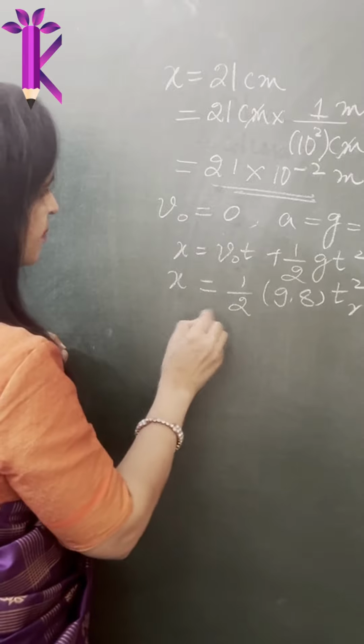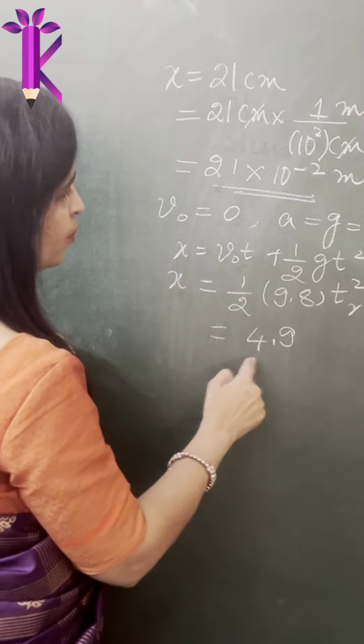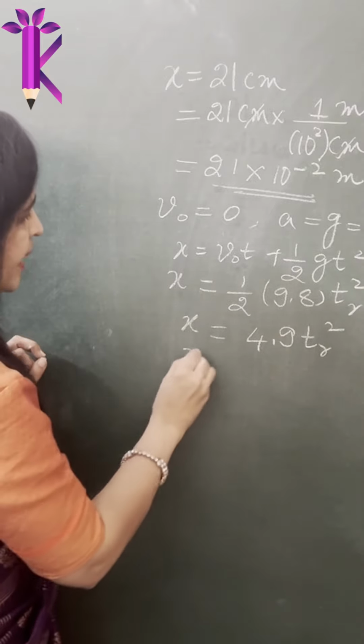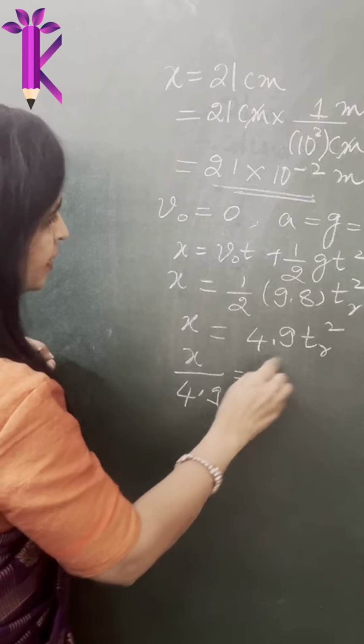If you cross multiply, 9.8 divided by 2 is 4.9. So X equals 4.9 T R, the whole square. So T R square will be X divided by 4.9, if you bring this down. Now you have T R.